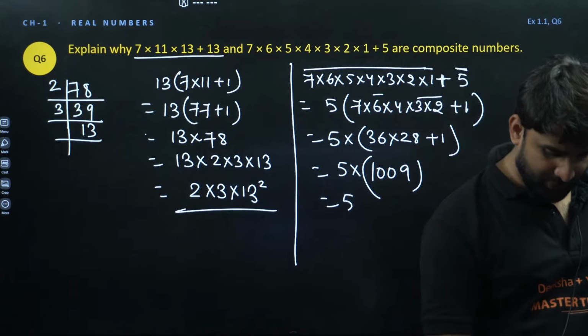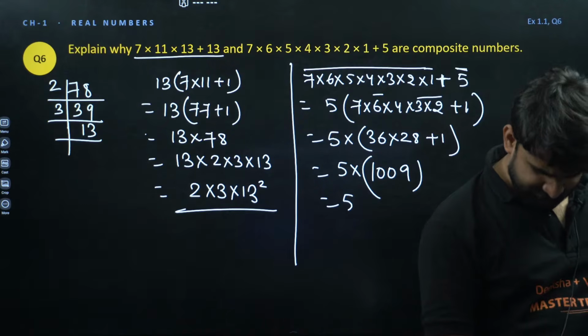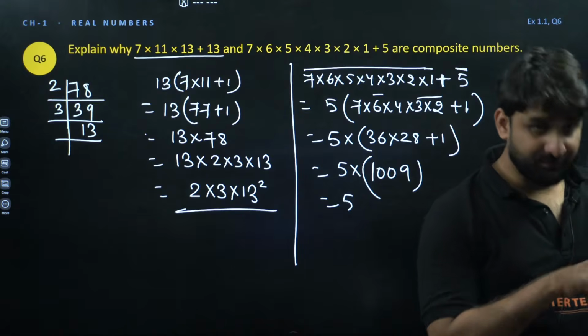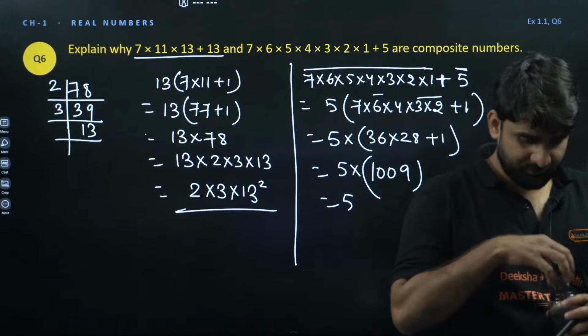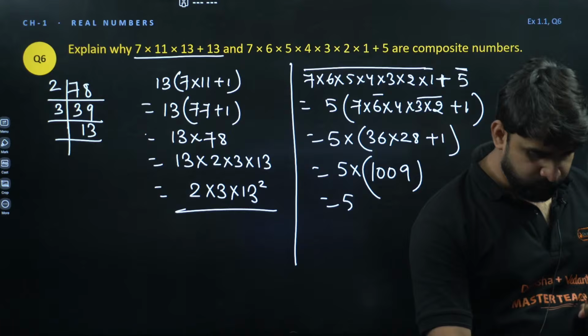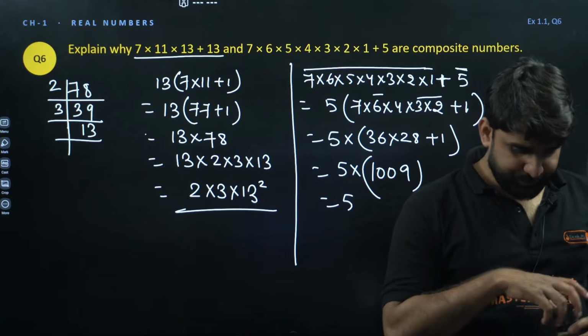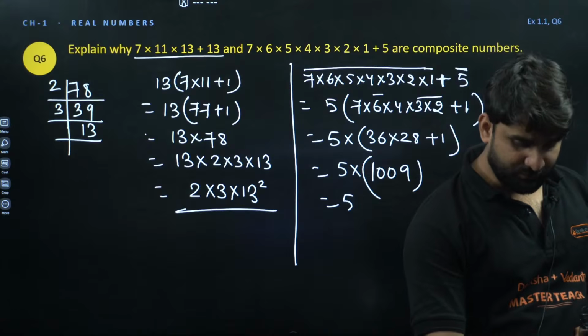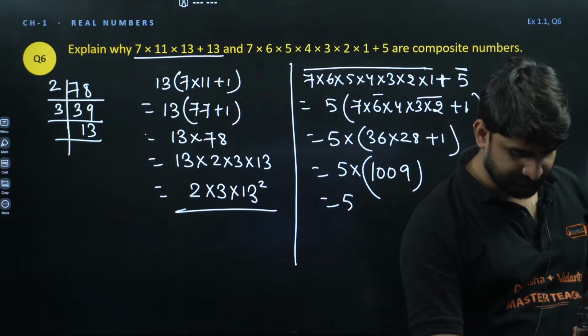So do it quickly, come on. Yes, Sachin, you are correct. Because it has more than 2 common factors.